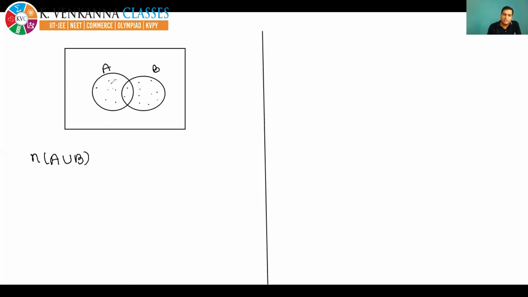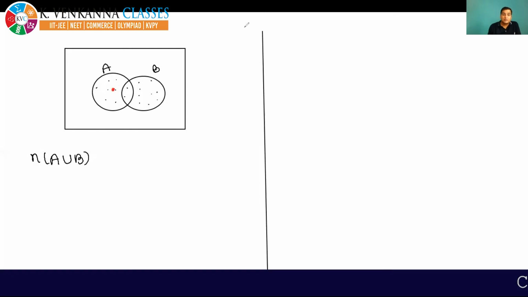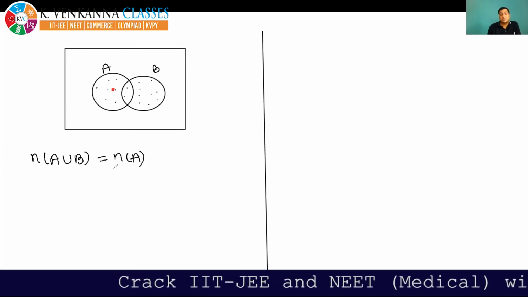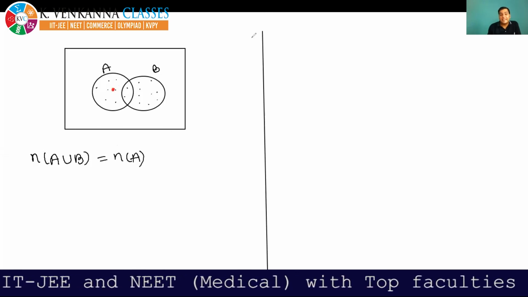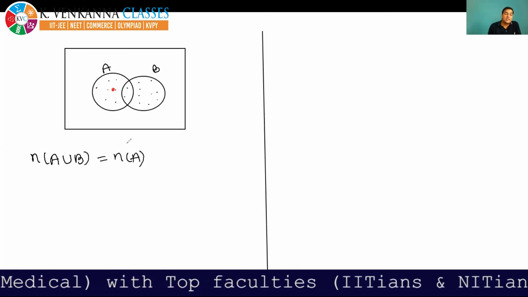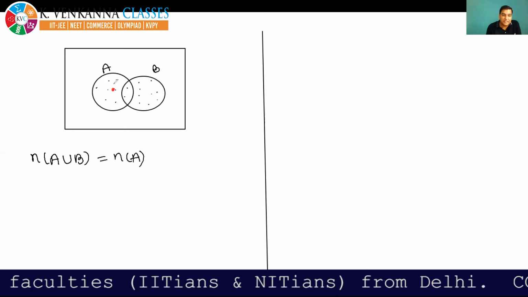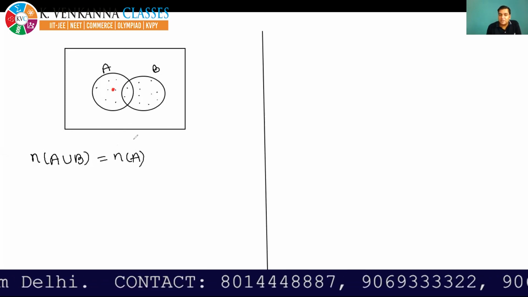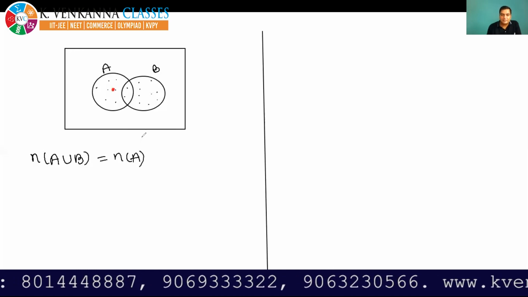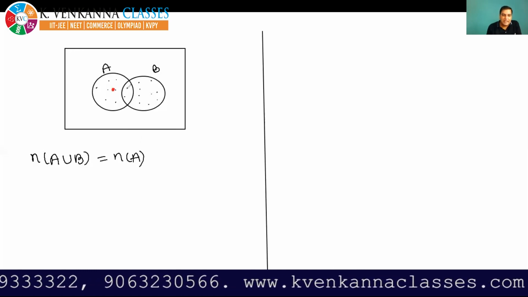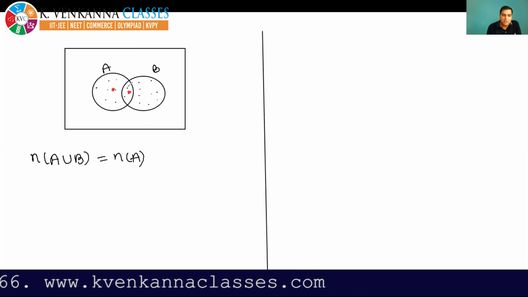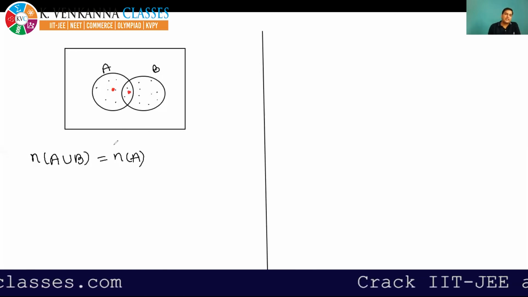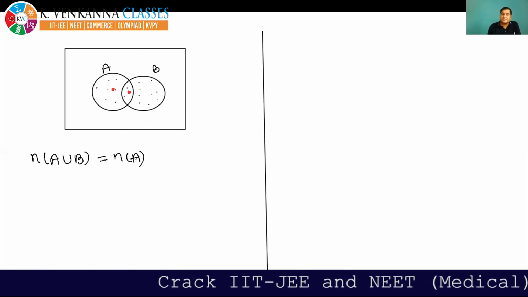So first of all, you take the elements which are present here. For this, you have to write n(A). If you have taken n(A), then what elements will come in n(A)? See in the Venn diagram, by the red dots, all these elements will come in n(A). Yes, correct, Vignesh. And all these elements will also come inside A. So in n(A), you are getting these elements.